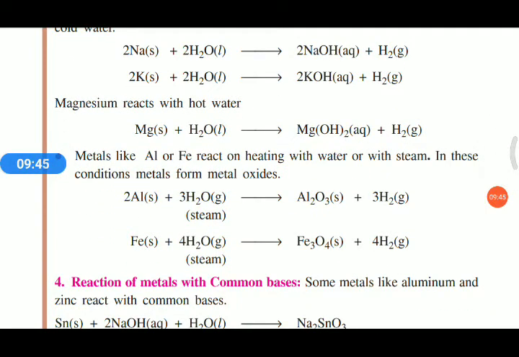So we can categorize: metals that react with cold water, metals that react with hot water, and metals that react with steam. The temperature changes. The temperature of normal, cold water is very low, hot water's temperature is high, and the temperature of steam is very high. That means we can classify the reaction of metals with water into three groups.